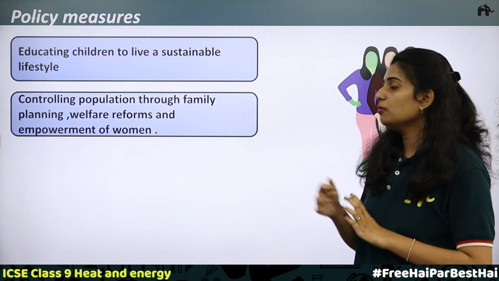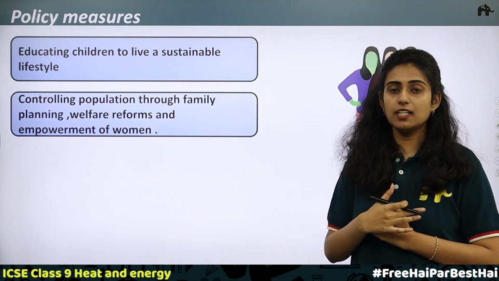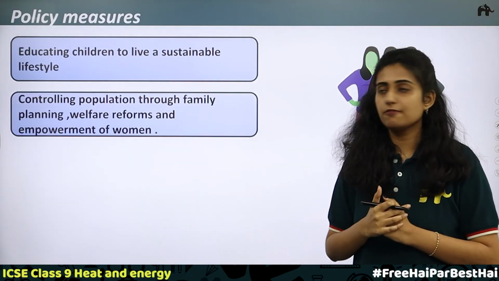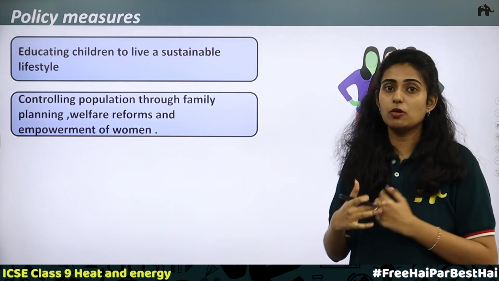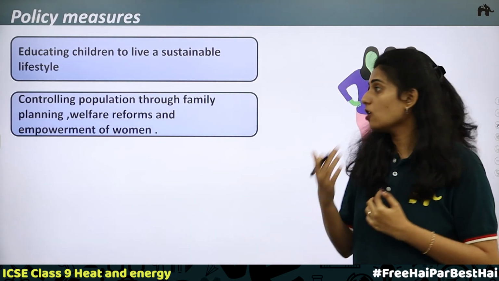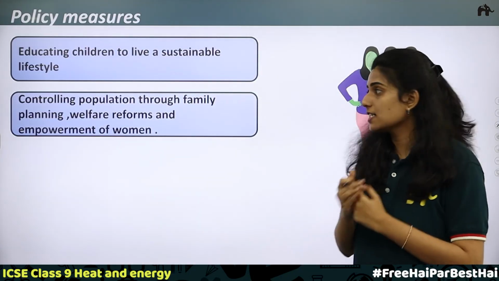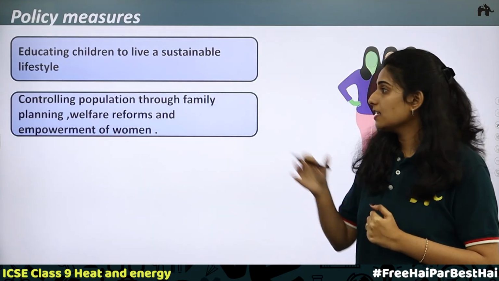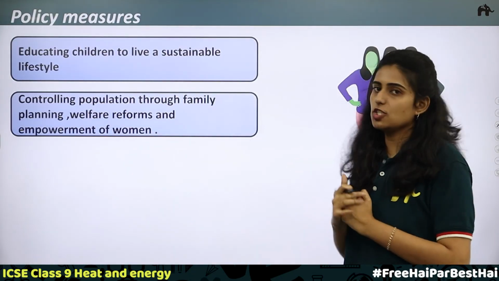Then women empowerment. More and more women should be educated. If women are educated, they will be able to control the family. They will have a proper plan. They will be very conscious about their future plans and their career. So this can lead to control of the number of children in the family. That is, the world population can be controlled in this way. So these are the policy measures that should be taken.